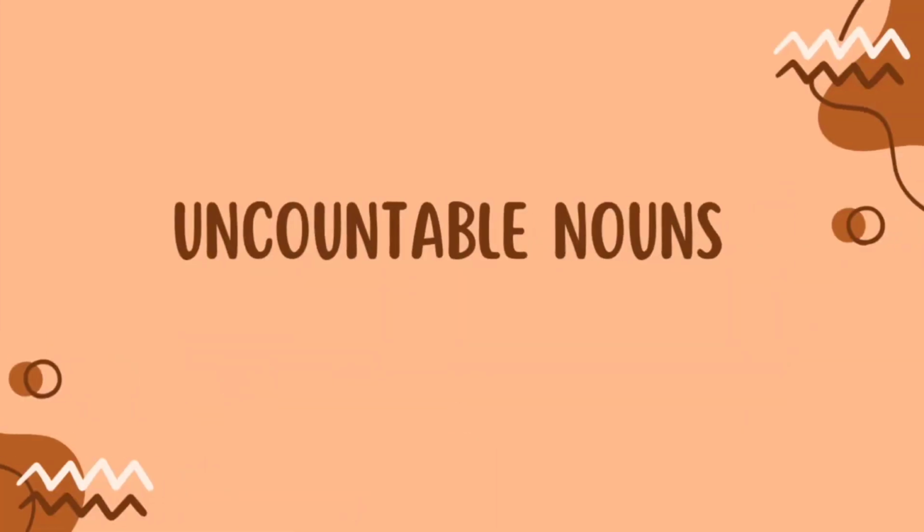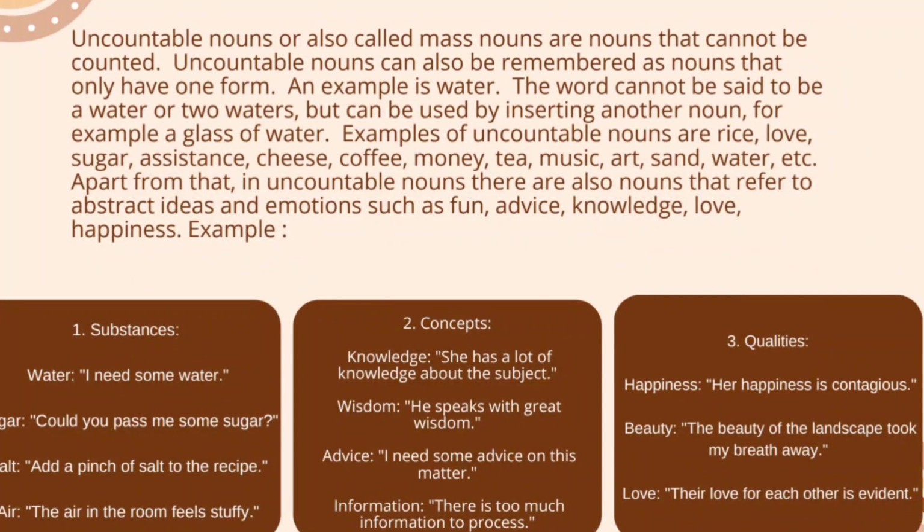And the second material is uncountable nouns. Uncountable nouns, or also called mass nouns, are nouns that cannot be counted. Uncountable nouns can also be remembered as nouns that only have one form. An example is water. The word cannot be said to be a water or 2 waters, but can be used by inserting another noun. For example, a glass of water.